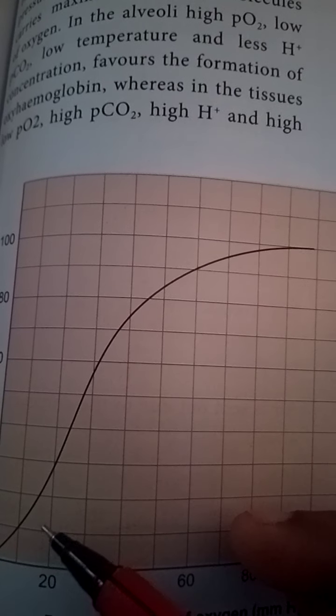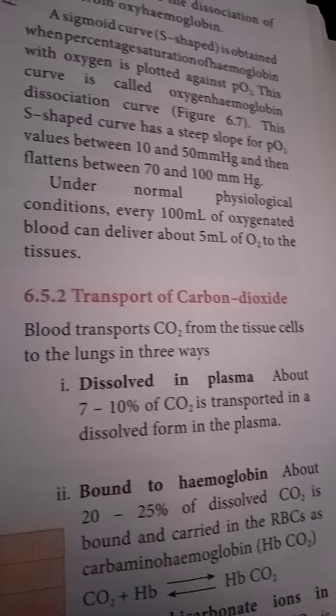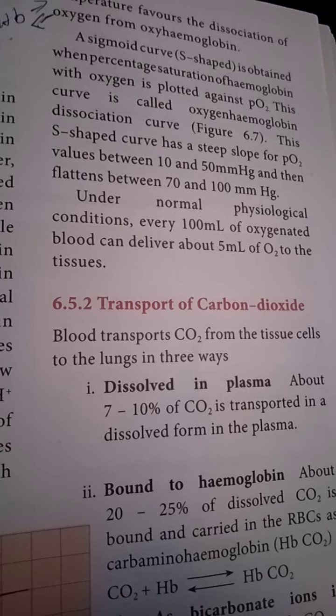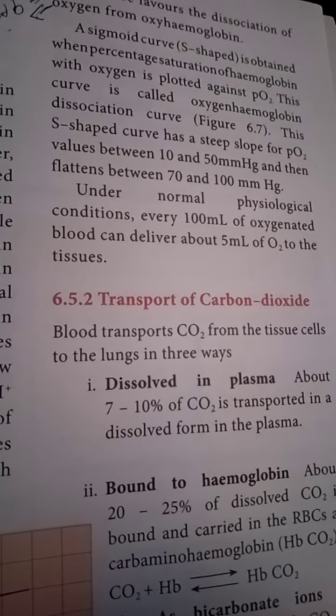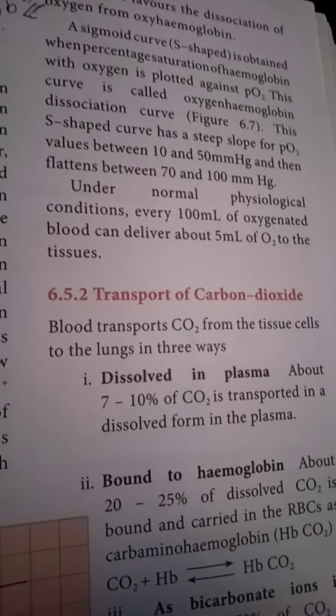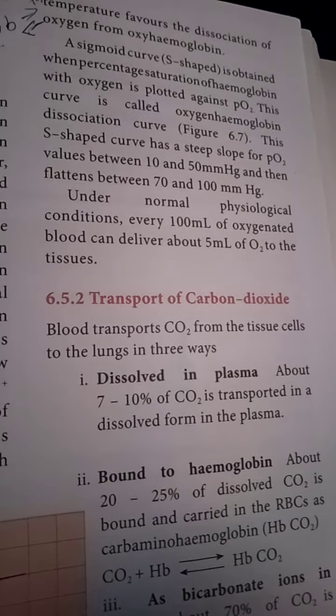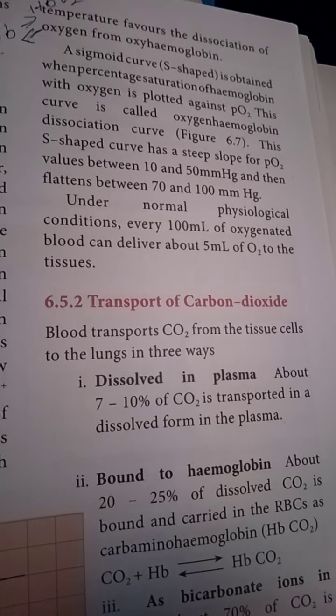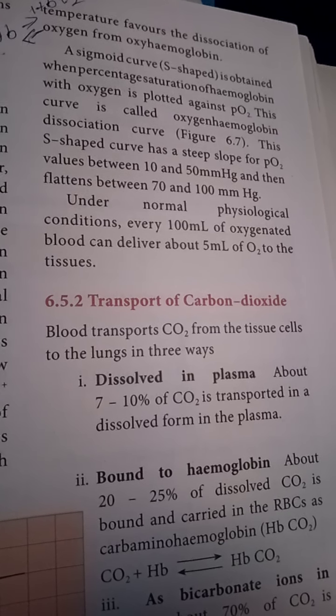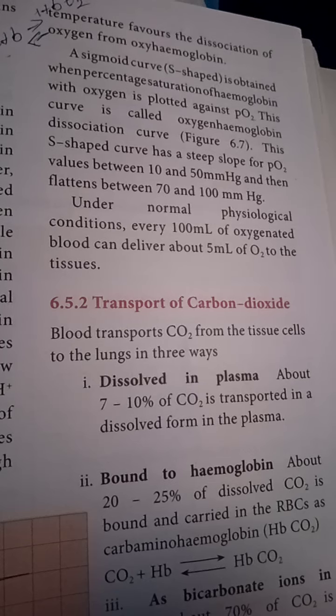Okay, under normal physiological conditions, every 100 ml of oxygenated blood can deliver about 5 ml of oxygen to the tissues. In normal physiological conditions, in a healthy human being, all the functions occur normally. So every 100 ml of oxygenated blood can deliver 5 ml of oxygen to the tissues.